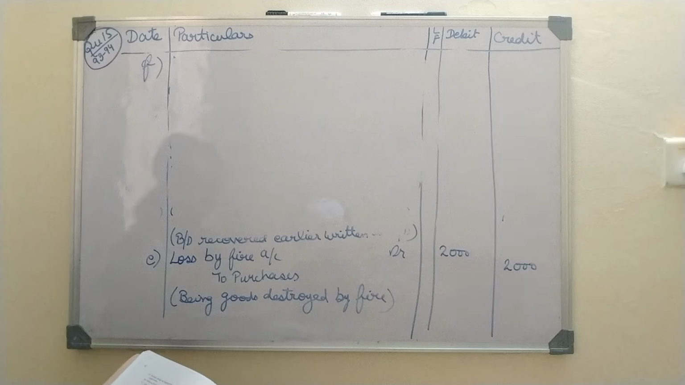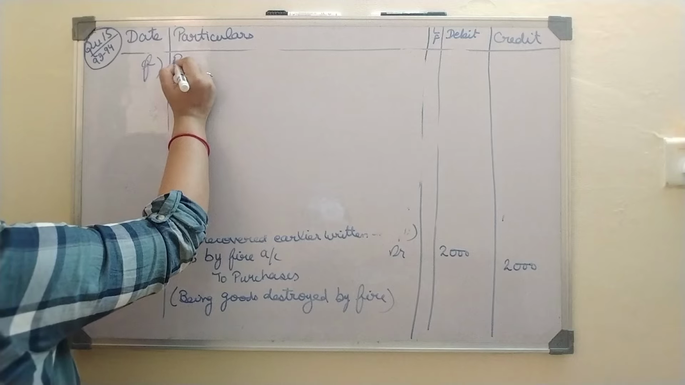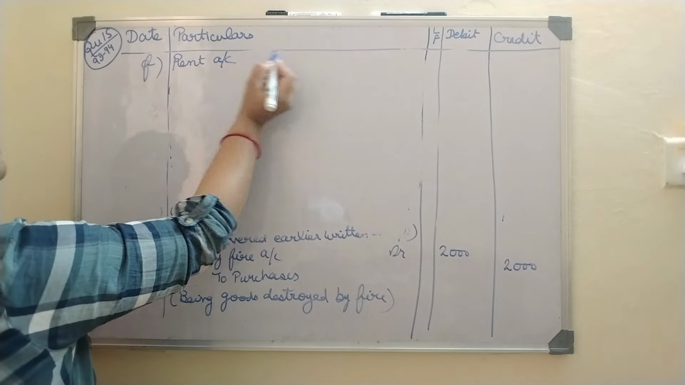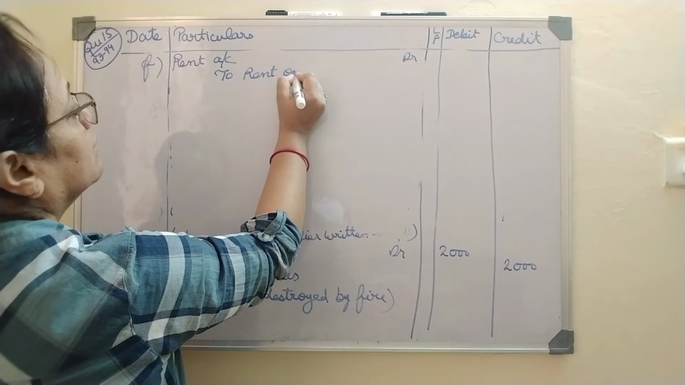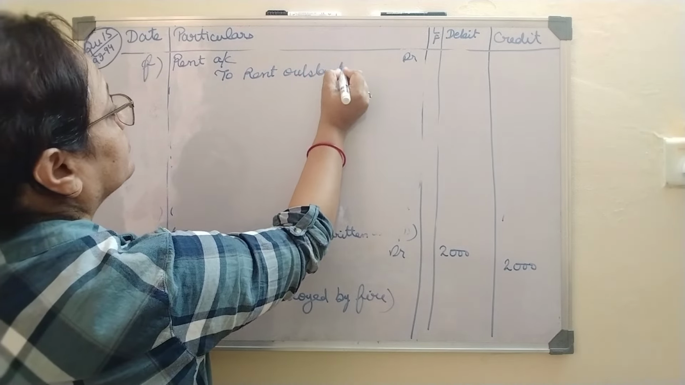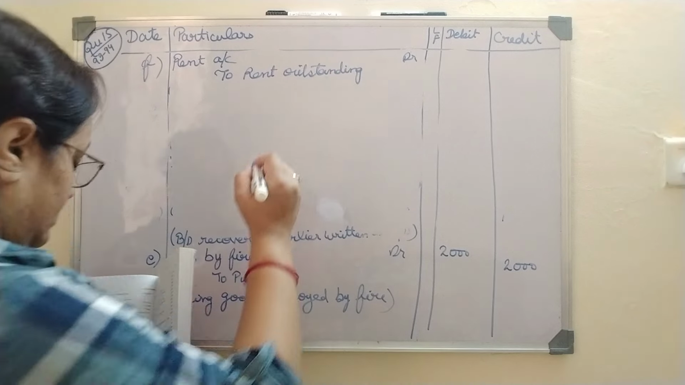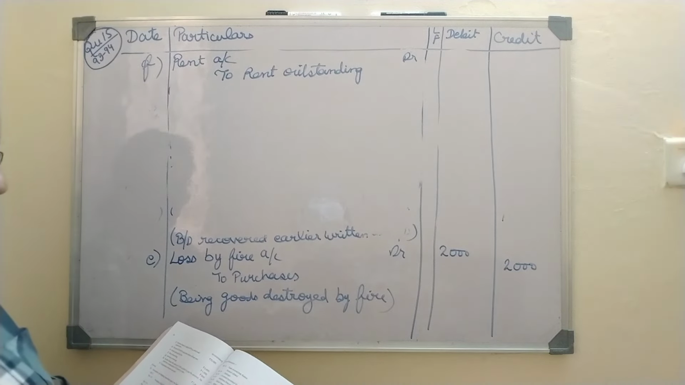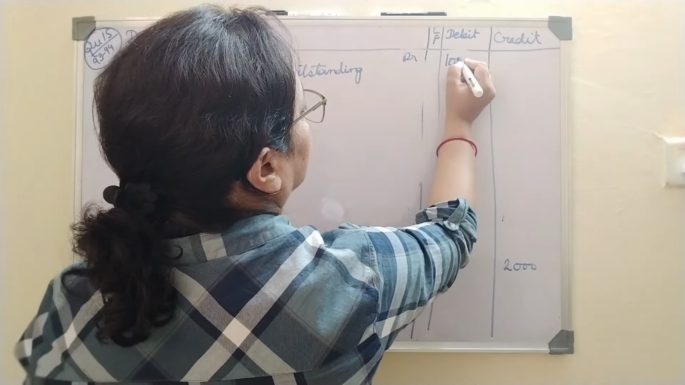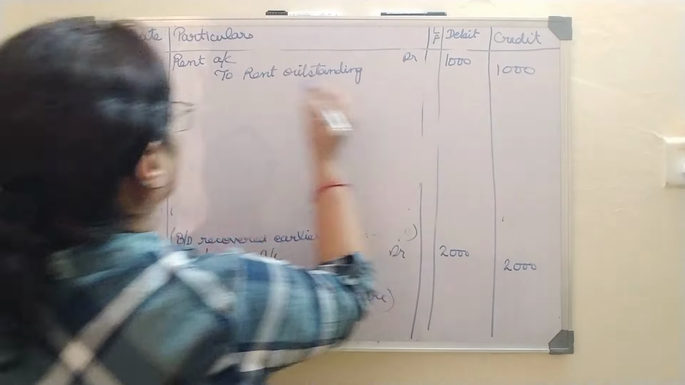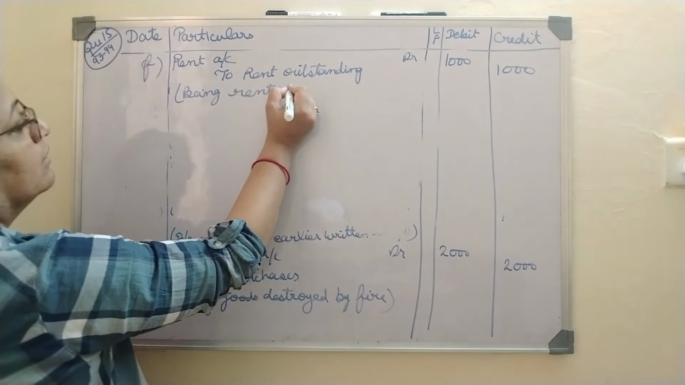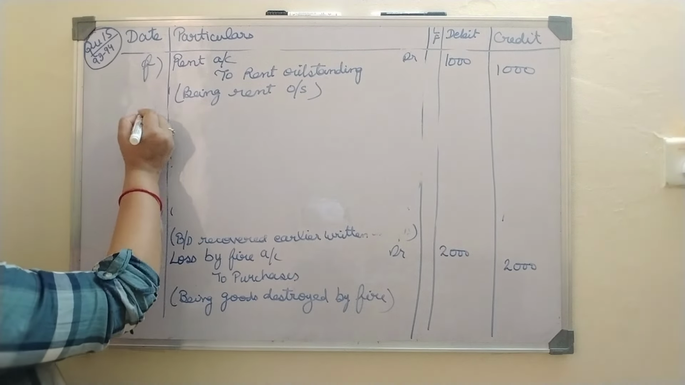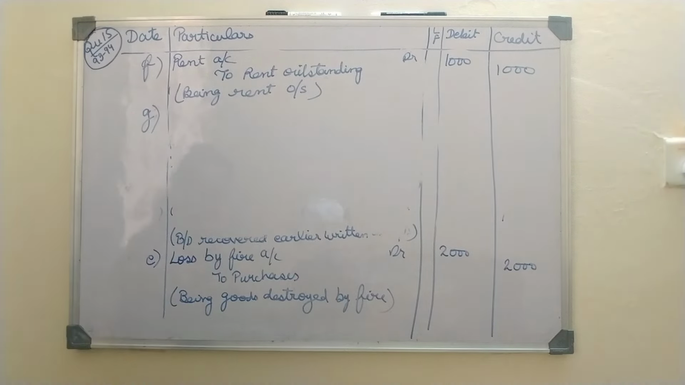Now F part is rent outstanding. So whenever rent is outstanding, it is always credited from rent account. So rent account debit to rent outstanding, and the amount is 1000. We will write here being rent outstanding. For outstanding, O/S I generally write. It makes the work easier.